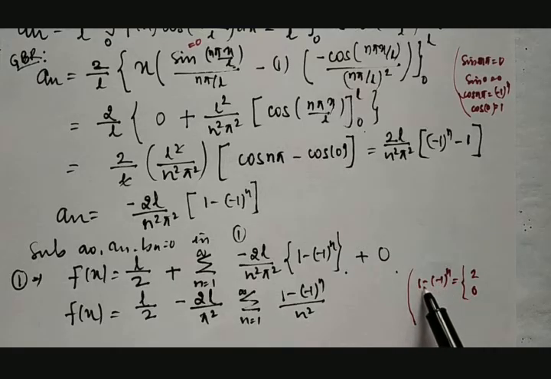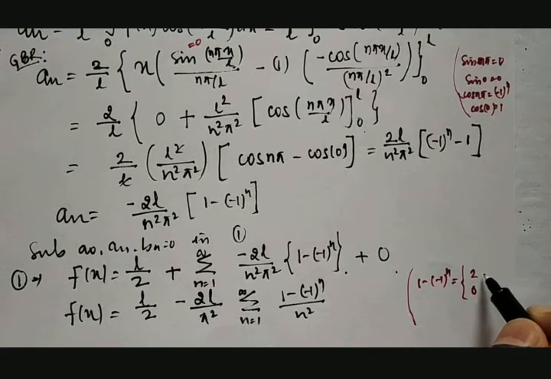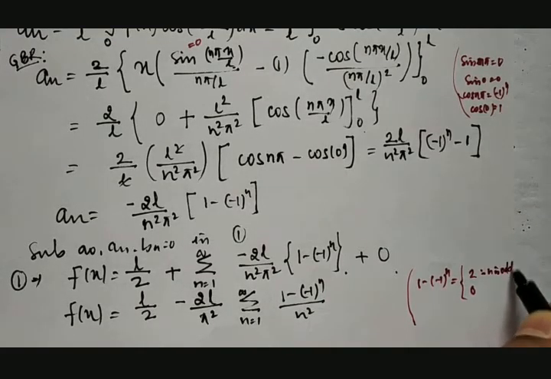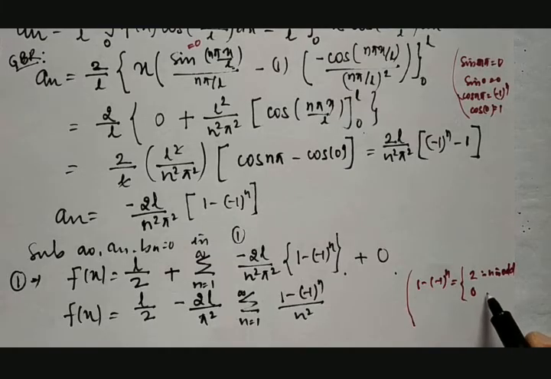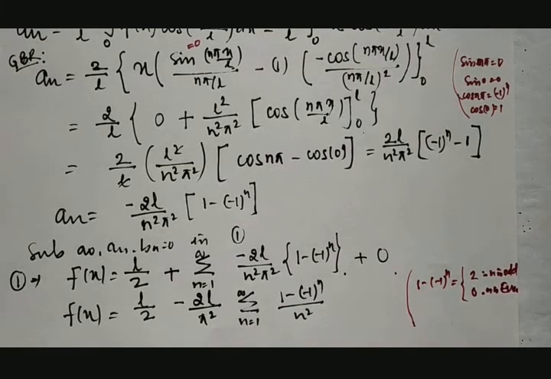Minus of minus will be plus. Fine. Then this is equal to 2 when n is odd. If n is even, then minus will be plus. So 1 minus 1 will be 0. There n is even.